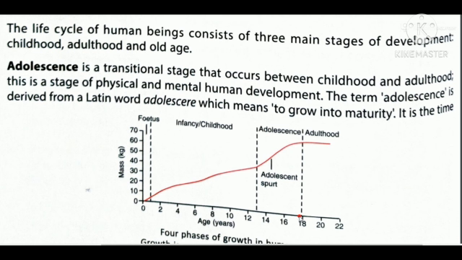It is not a fixed age at which development will take place; sometimes it is earlier, sometimes later. Between 13 and 18 there will be changes in the human body, and these changes enable the human being to reproduce. So this is adolescence. Before this age a person is a child, after this age the person becomes an adult. So it is a stage between childhood and adulthood.